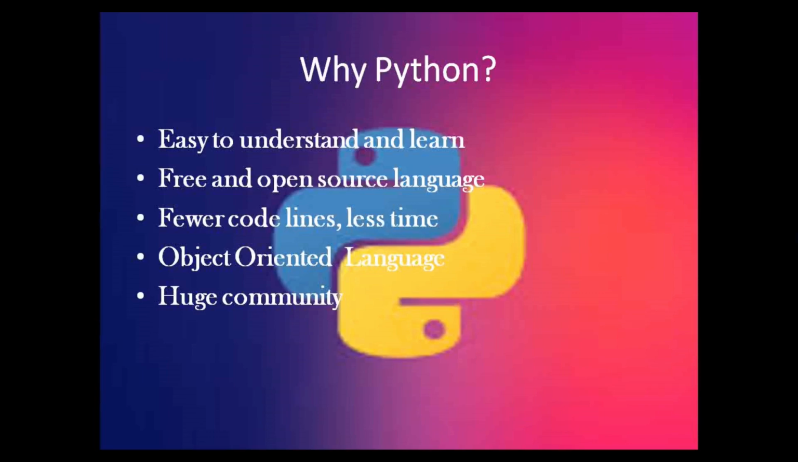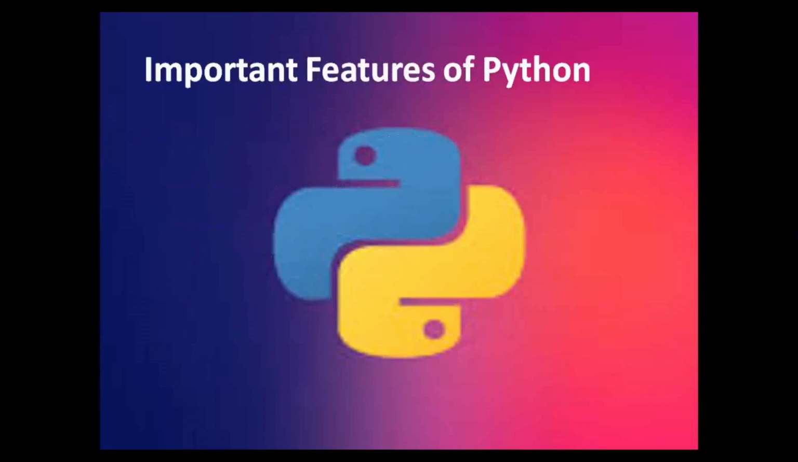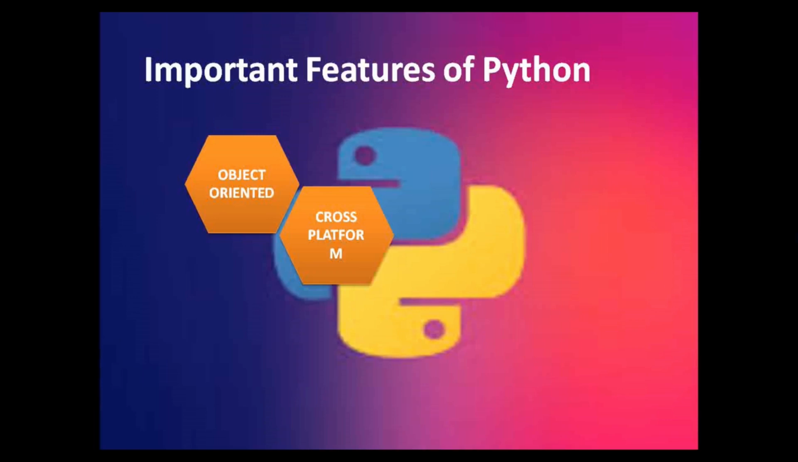Now let us see what are the important features of Python that make it popular. The first feature I have already explained to you is the object-oriented programming language. The next feature of Python is cross-platform. It is not fixed that Python belongs to only one platform. Let's say you are using Windows, so you can use Python on Windows. If you are using Linux, you have Python for Linux. If you are using Mac, you can use Python on Mac. So this language can be used on multiple platforms and multiple operating systems.